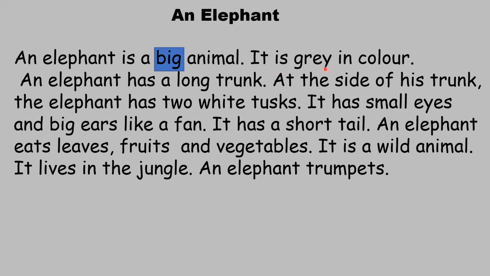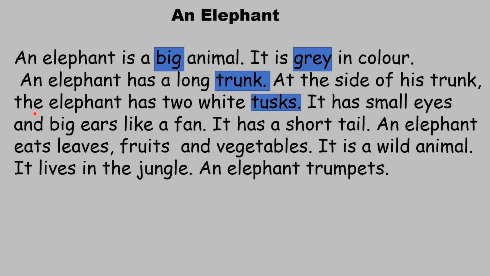It is gray in color. Here, which is the important word? Gray. An elephant has a long trunk. Which is the important word here? Trunk. At the side of his trunk, the elephant has two white tusks. Which is the important word here? Tusk.